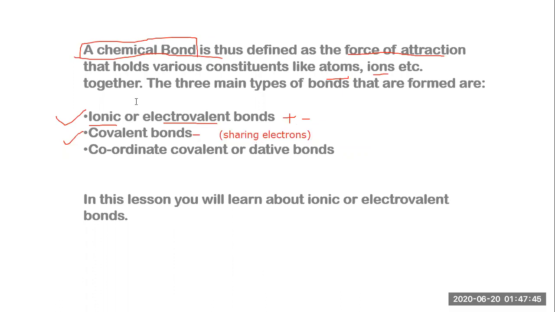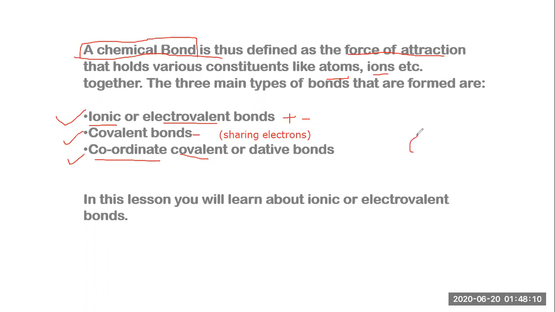Now, let's talk about the third bond, that is the coordinate covalent or dative bond. So what is a coordinate covalent bond? You will come to know after this study of two bonds, ionic and covalent. I'm going to talk about the coordinate bond in detail in a further slide, but I'm going to give you superficial information regarding this bond.